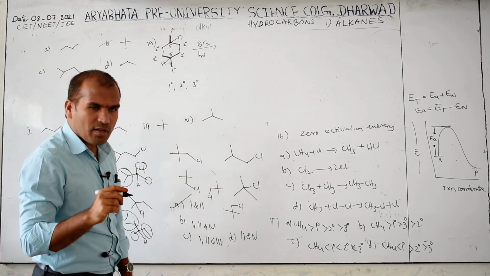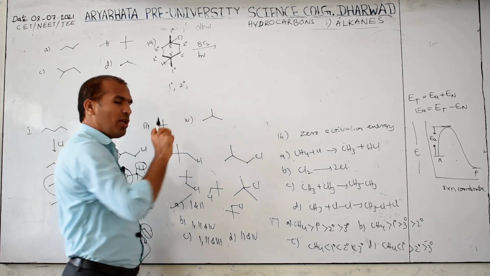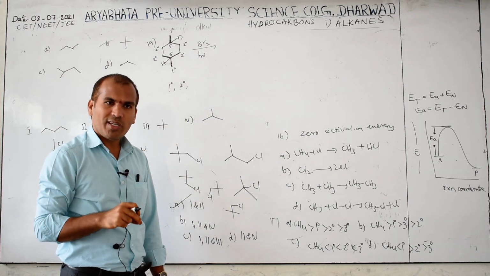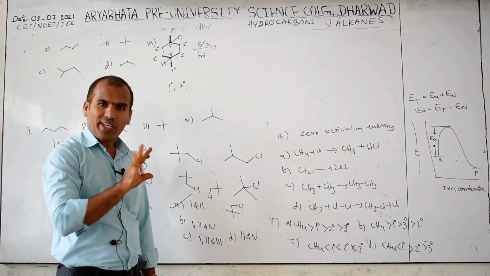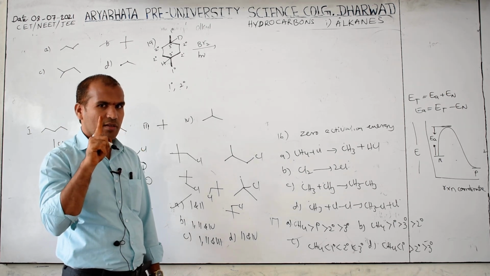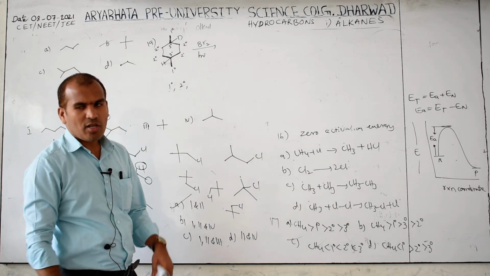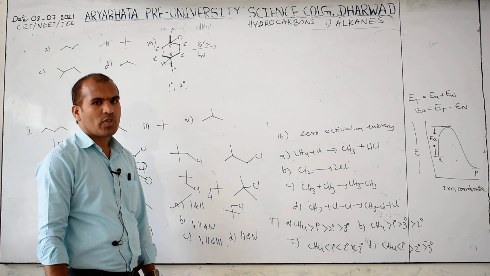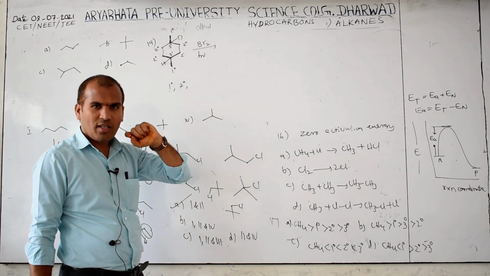Then which is major? Tertiary. If this is not there, only primary and secondary, that time which is major? Secondary is major. If only primary, primary is major. But when all 3 are there, then which is the major product? Directly tertiary, there is no primary, there is no secondary. Now how many tertiary are there? 2. Then here D is there, here H is there. Then D replaces